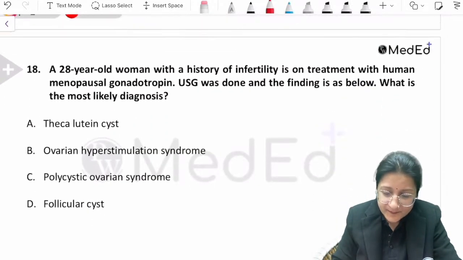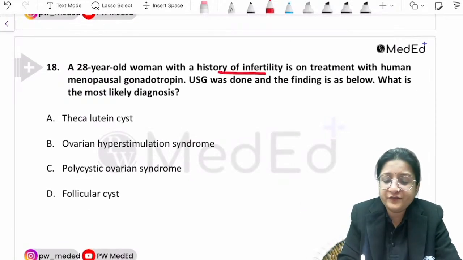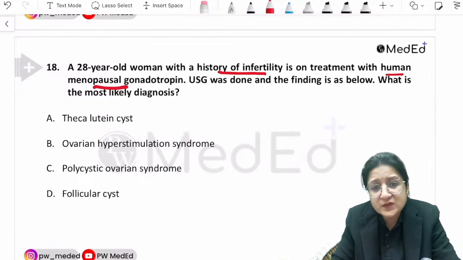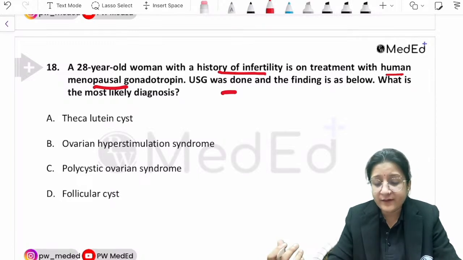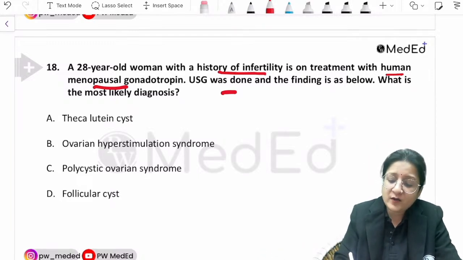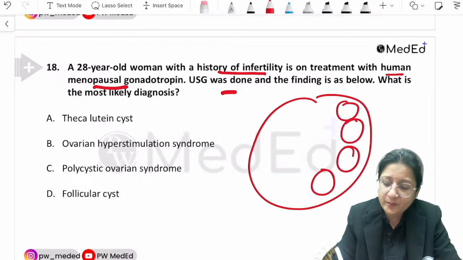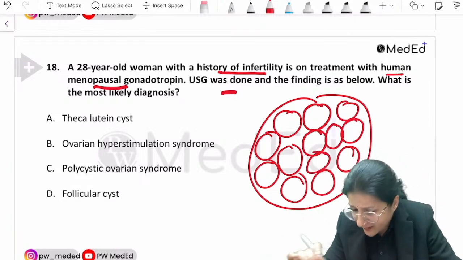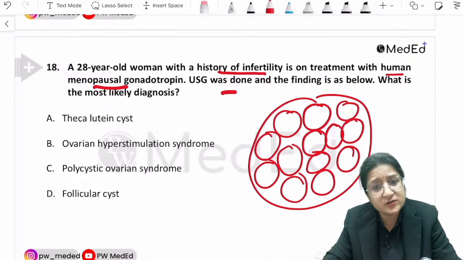Okay. Next question. A 28-year-old woman with a history of infertility on treatment with human menopausal gonadotropins. Ultrasound was done. I don't have a very representative finding, but let's say there was an enlarged ovary with multiple follicles. It is a figure based repeat question as it is. What is the most likely diagnosis?